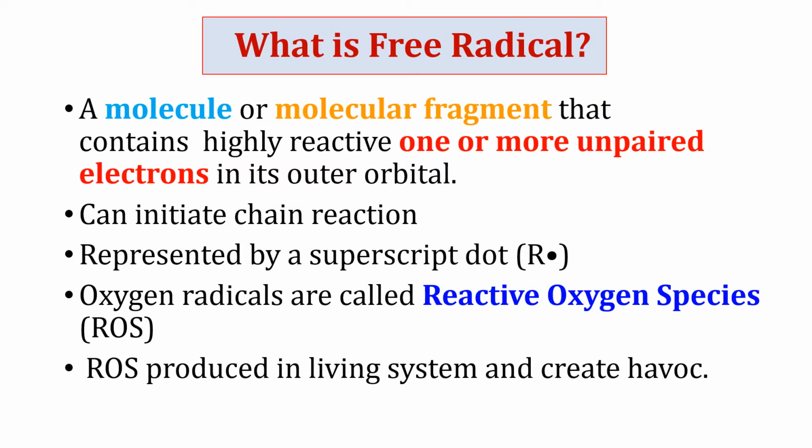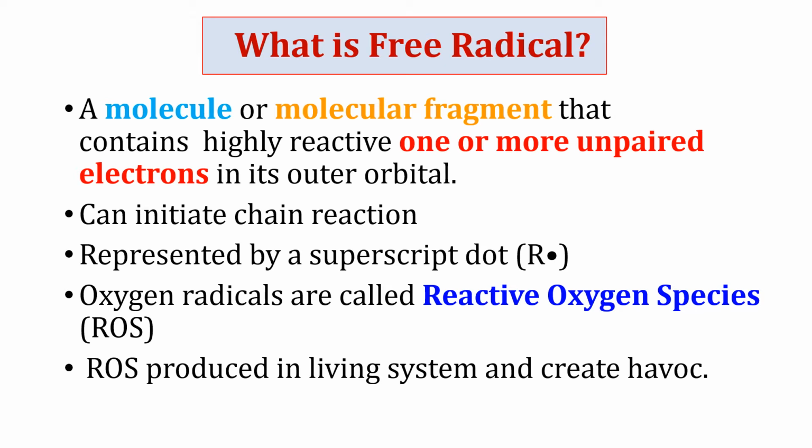Now, what is free radical? A free radical is a molecule or molecular fragment that contains one or more highly reactive unpaired electrons in its outer orbital. The species is termed free because the unpaired electron in the outer orbit is free to interact with surrounding molecules. It can initiate chain reaction. Chain reaction means one radical can generate another free radical. It is represented by a superscript dot.